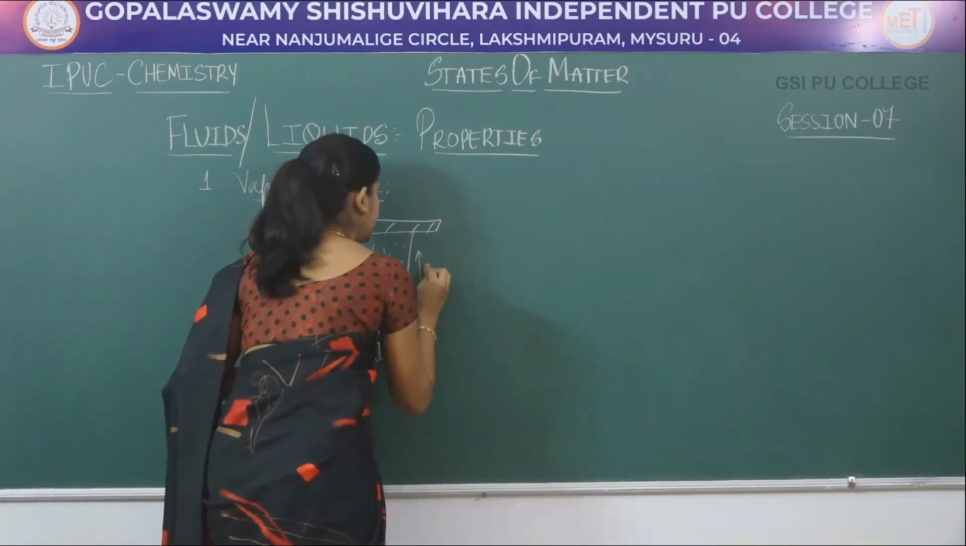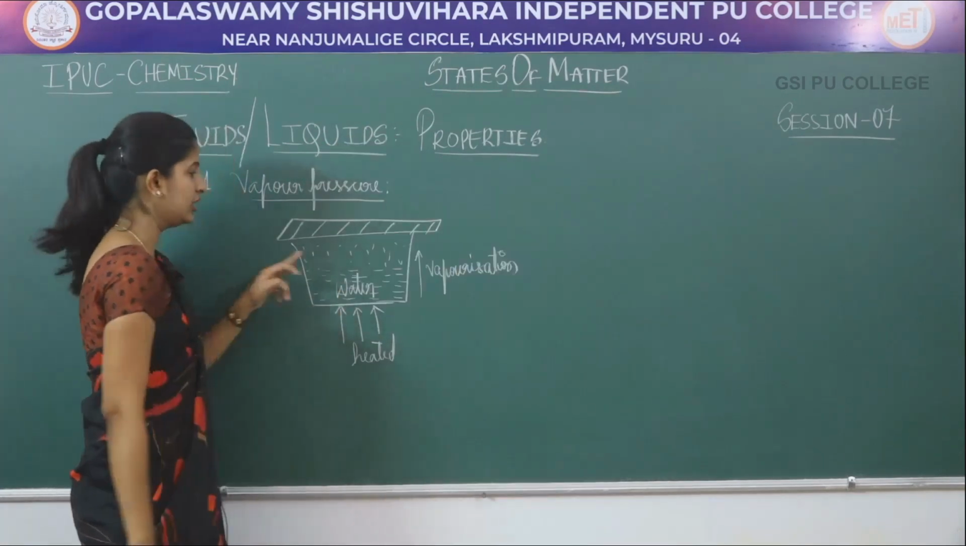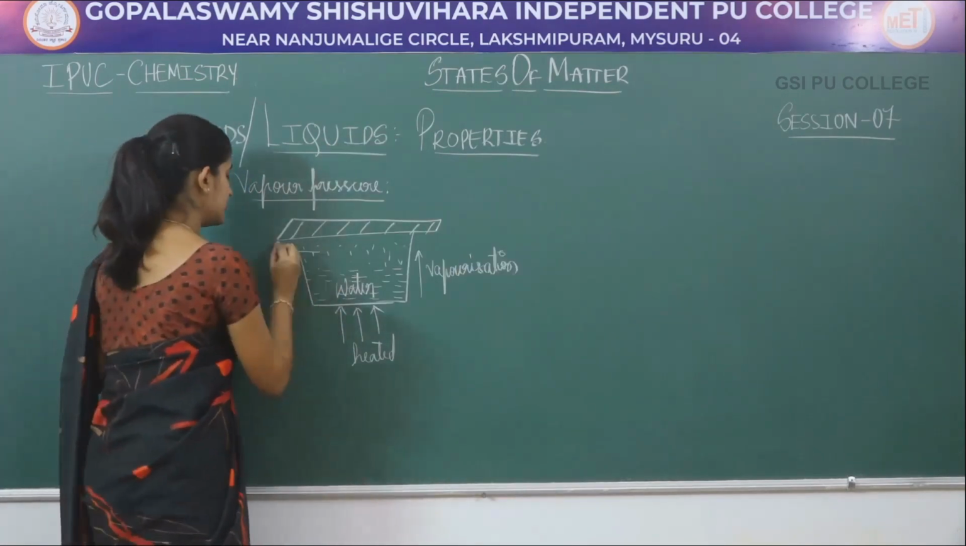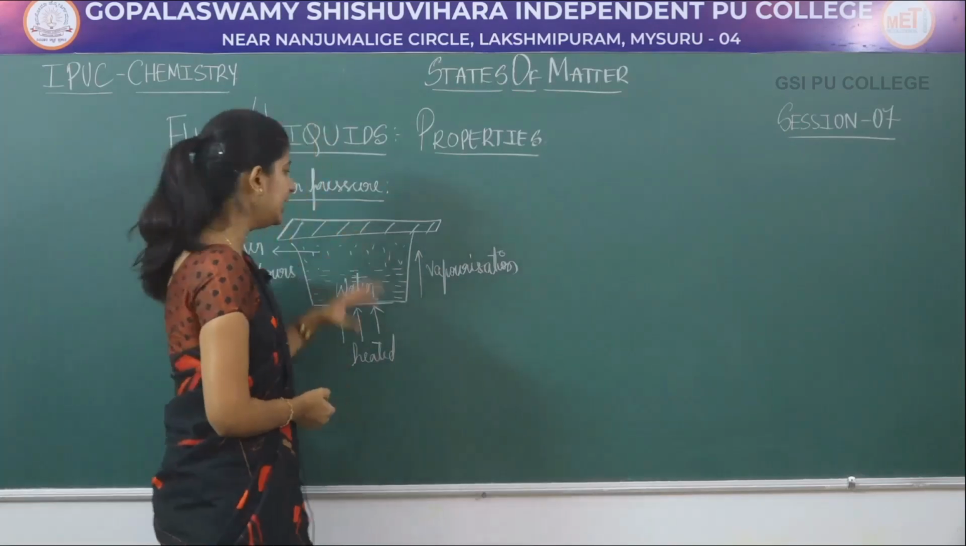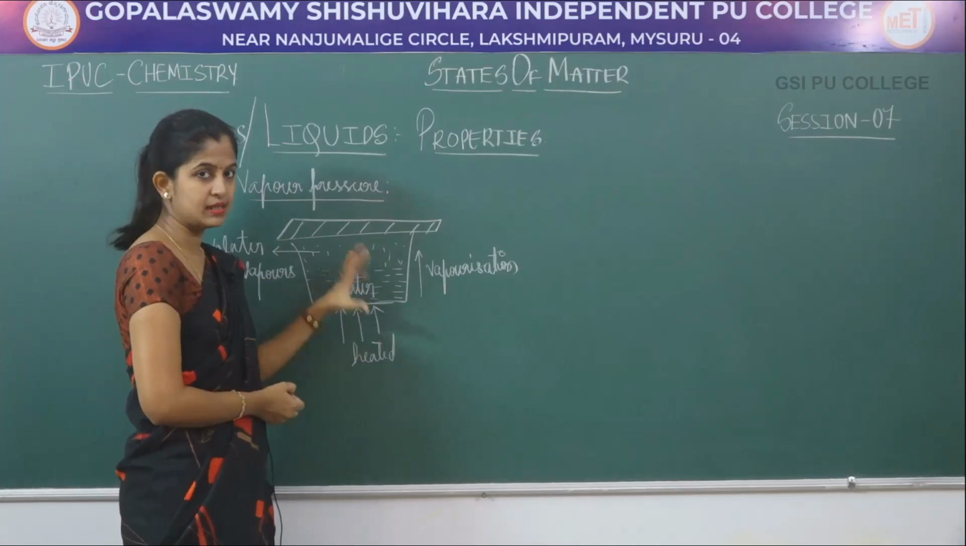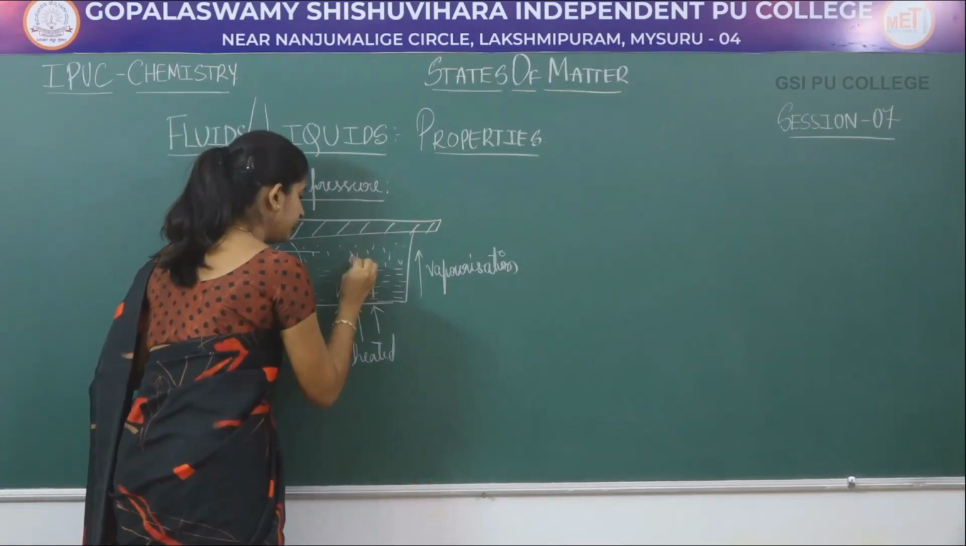So what is happening? Vaporization is happening. So this is your liquid water, and these are your water vapors. At a certain time during this process, there is an equilibrium between these two states of matter.